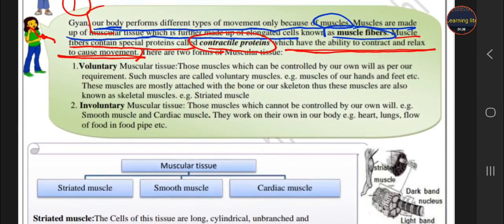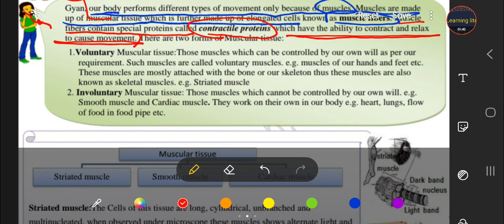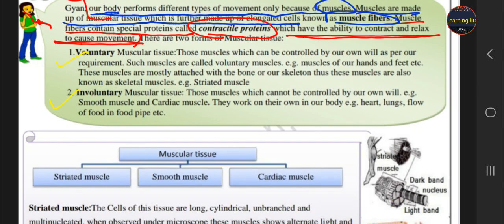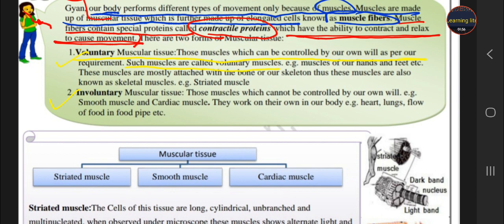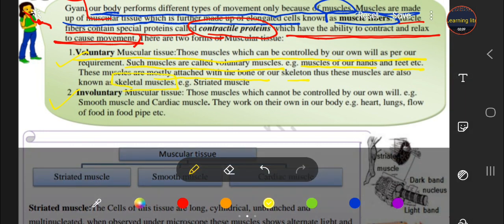There are two types of muscular tissue, students. One is voluntary and the second is involuntary. Voluntary muscles are those which can be controlled by our own wish and will as per our requirement. It means they work according to our wish. For example, muscles of our hands and feet. These are attached to the bones or the skeleton, so they are also called skeletal muscles.